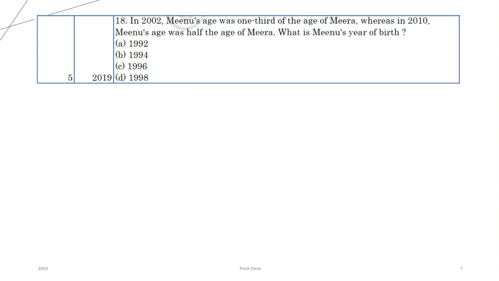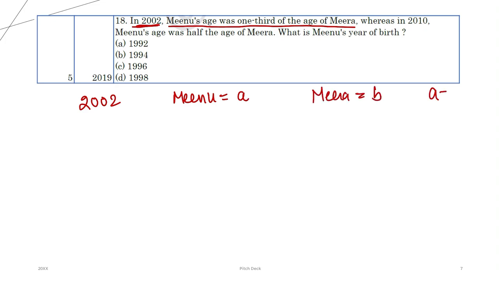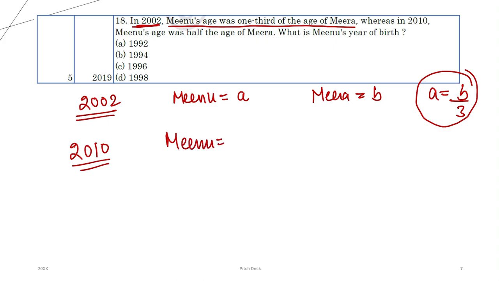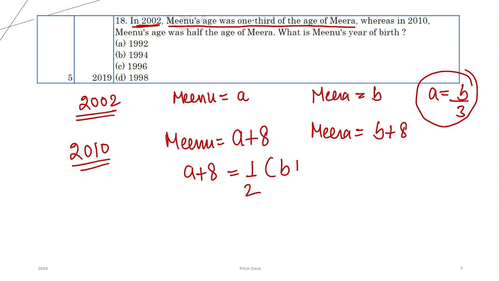This is the age question. In 2002, Meenu's age was one third the age of Meera. Let's say Meenu's age was A and Meera's age was B, so Meenu's age is B by 3. This is statement number 1. In 2010, what has happened? 8 years have passed, so Meenu's age has increased by 8 and Meera's age has increased by 8 too: B plus 8. Means 8 years has increased in both of their ages. So now Meenu's age is half of Meera's age, B plus 8.